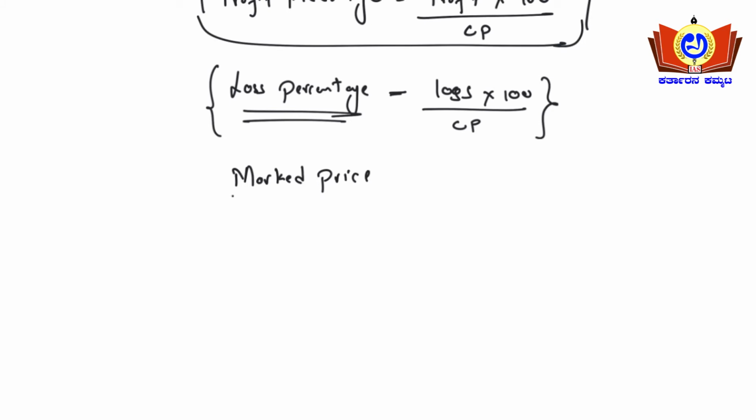So what is this marked price? See, there is a product. There is a doll here. There is a product, and the shopkeeper needs to sell this doll.